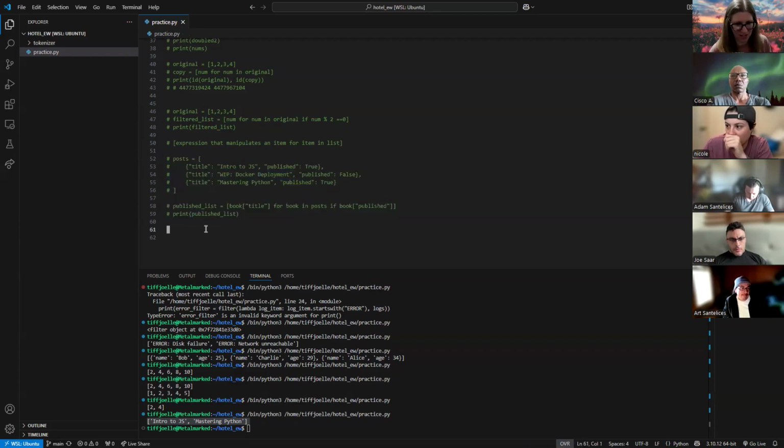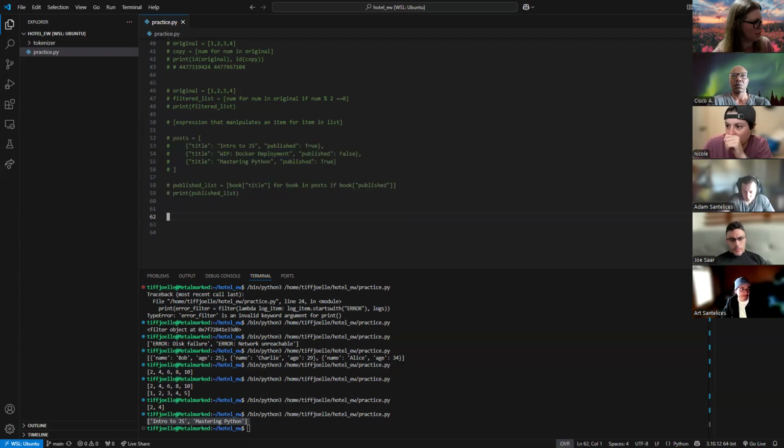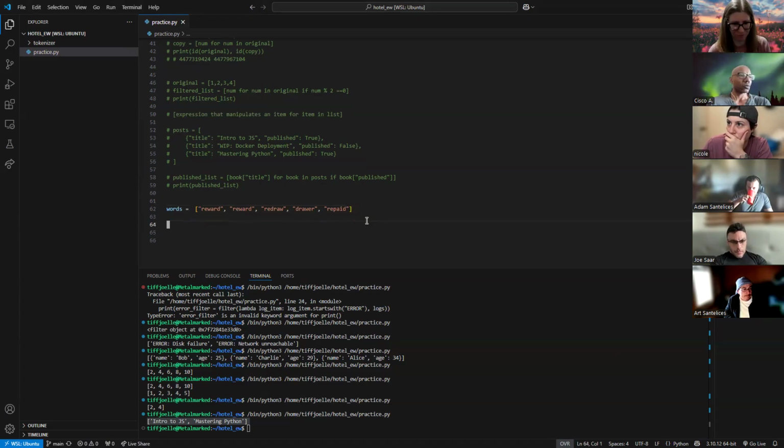All right, last example of the day. Let me get this list of words here. Put it all together to write. Okay, so we have words equals this list.